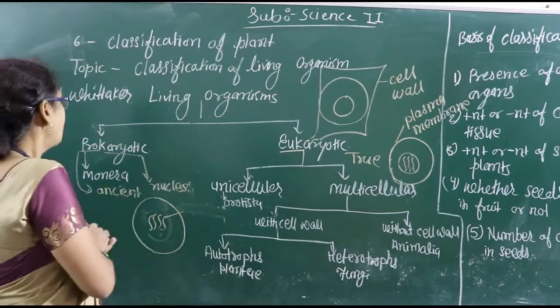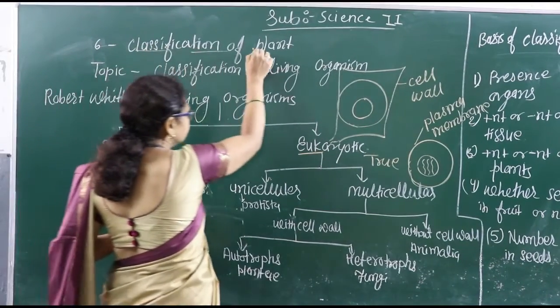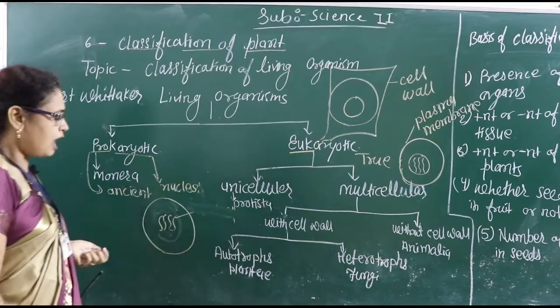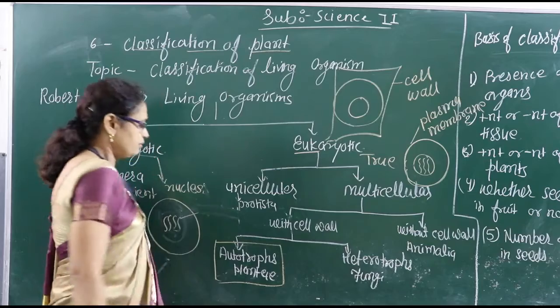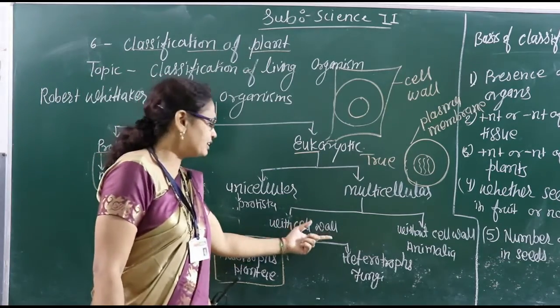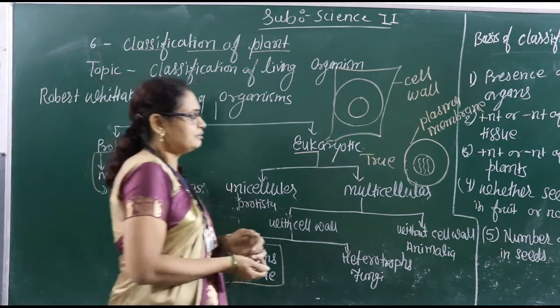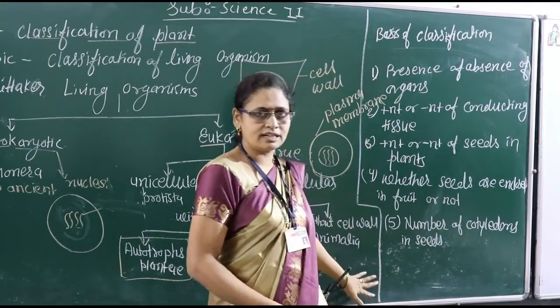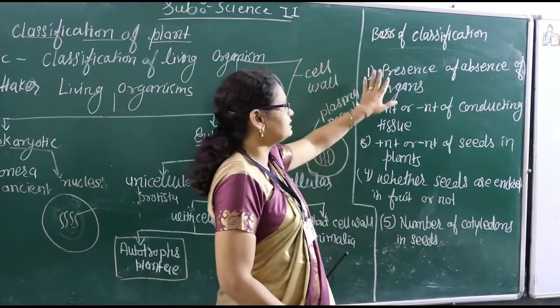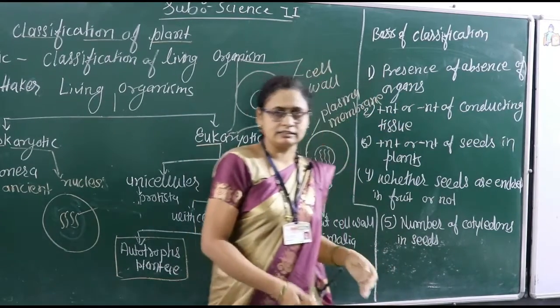But our topic is the classification of plants. So how can we classify the plants? With cell wall, where do we come? With cell wall. So on the basis of classification of plants, there are 5 bases of classification. The first one is the presence or absence of organs.